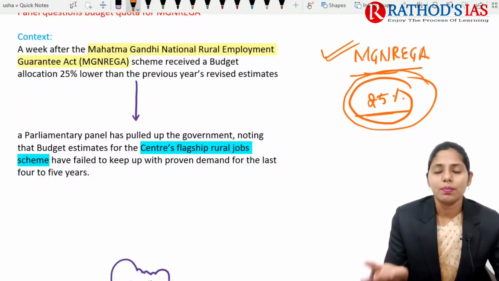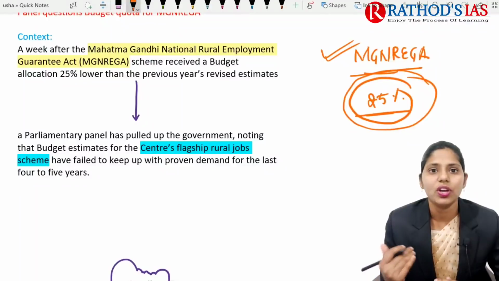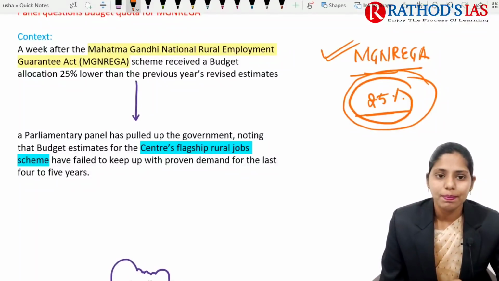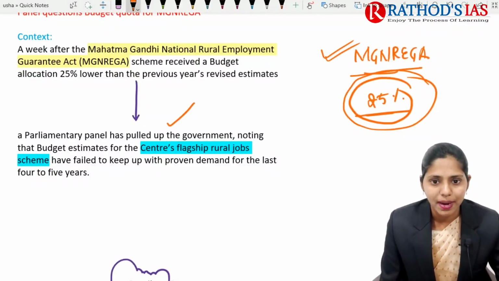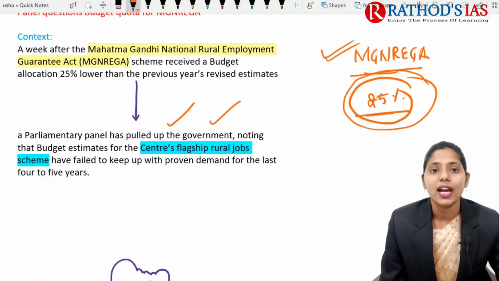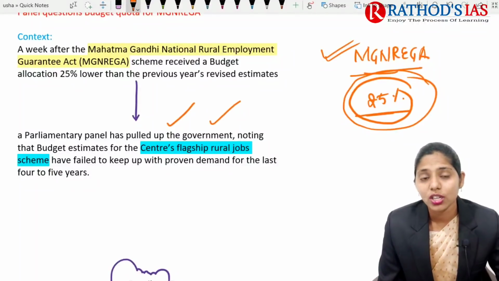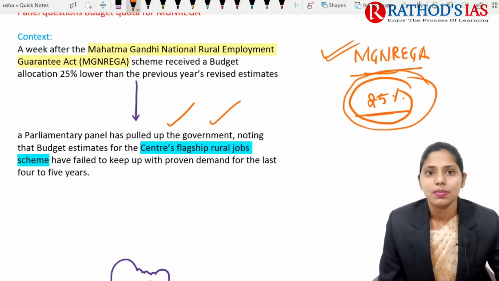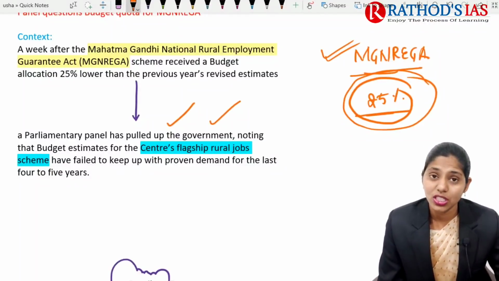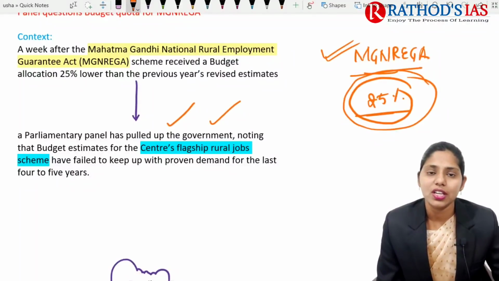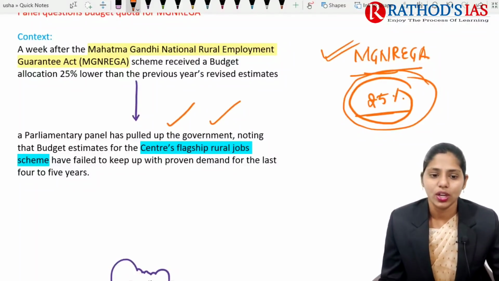So when we are comparing with the previous year, this year it got 25% less budgetary allocation. Here, a parliamentary panel has pulled up the government, noting that the Centre's budget estimates for this flagship rural job scheme, which has mainly seen rising demand, have been low. From the last 4 to 5 years, it has got less budgetary allocations.